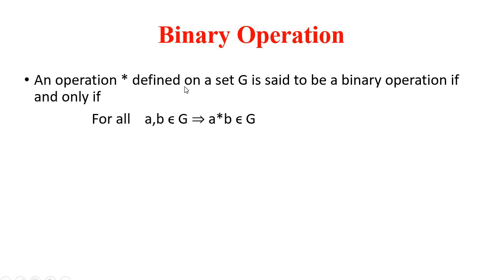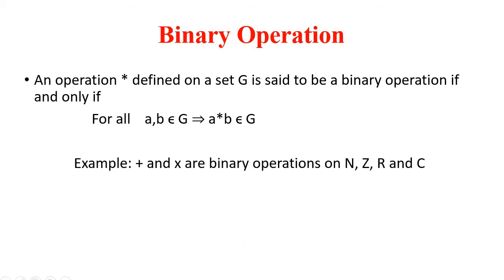An operation star defined on a non-empty set G is said to be a binary operation if and only if for all a, b belongs to G implies a star b belongs to G. Here star can be addition, multiplication, subtraction, division or any other mathematical operation. For example, addition and multiplication are binary operations on the set of natural numbers, integers, real numbers and complex numbers.